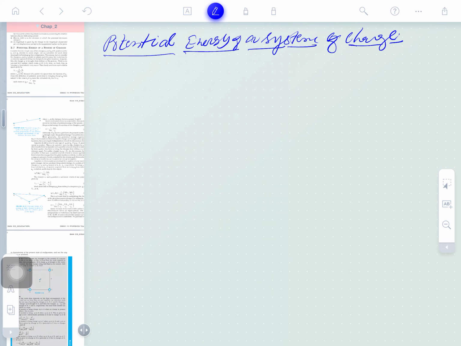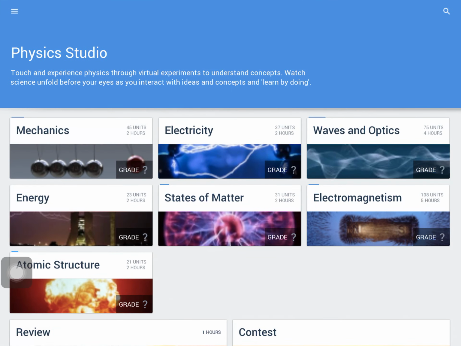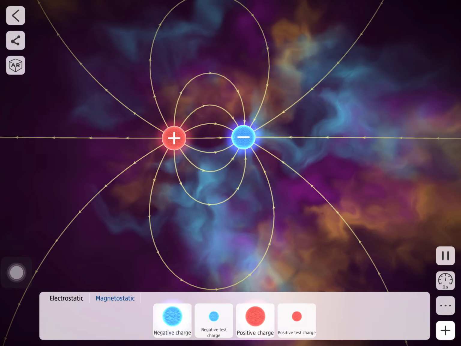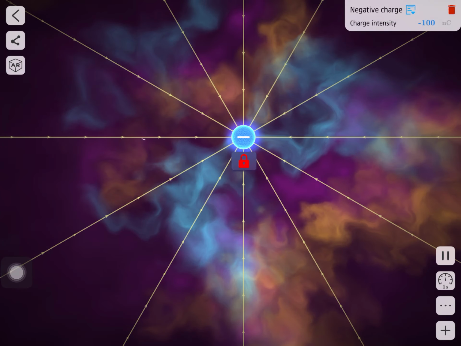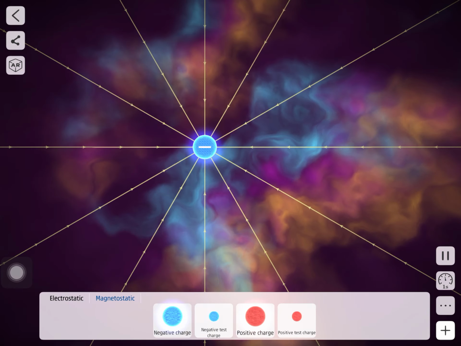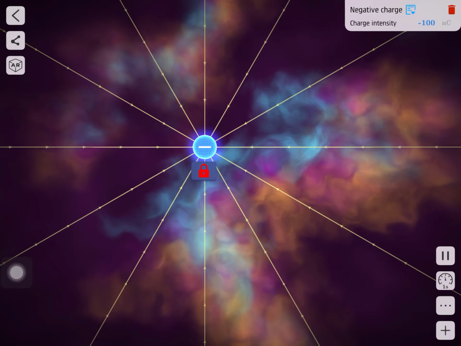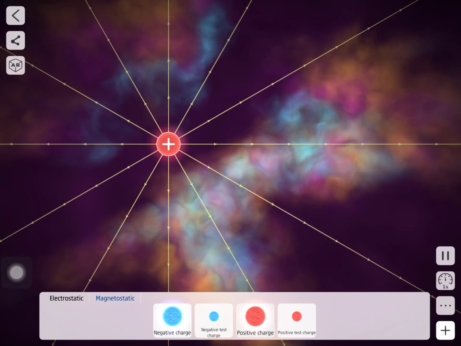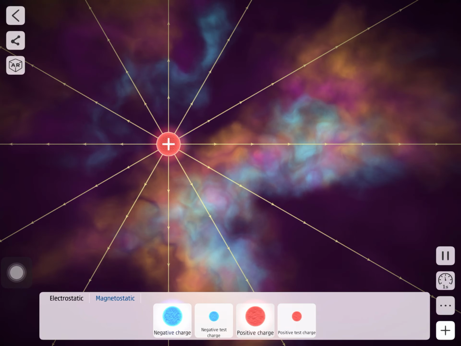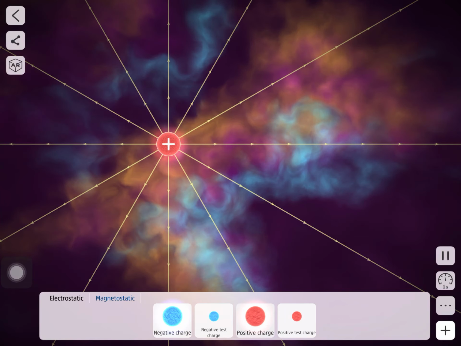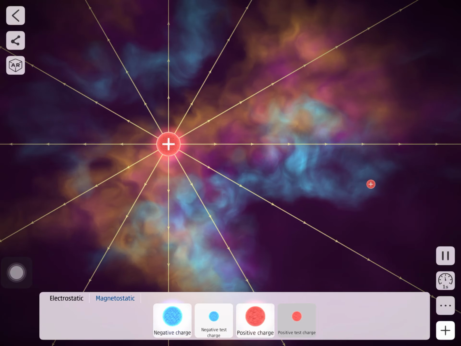I am just taking a positive charge. Suppose I have placed a positive charge here, and I want to find the potential energy to bring any charge to any point here. So this is to be brought here.